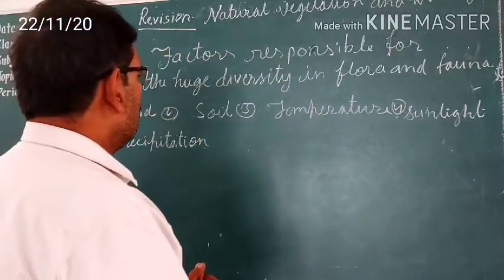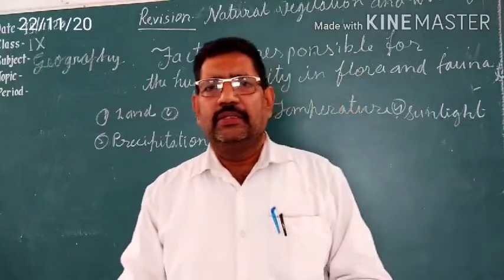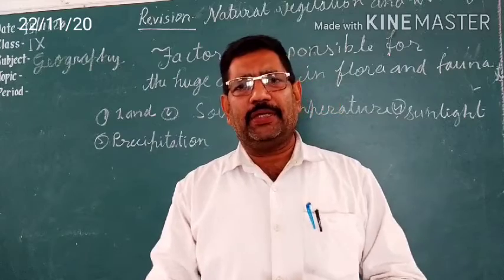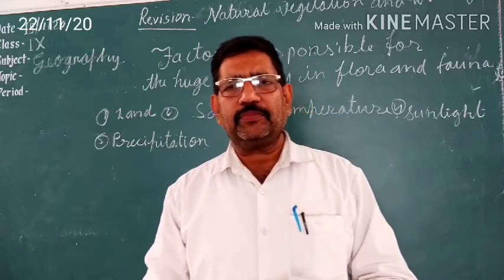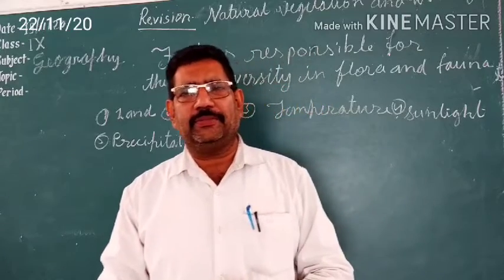Then next one is temperature. Different types of vegetation require different amounts of temperature.